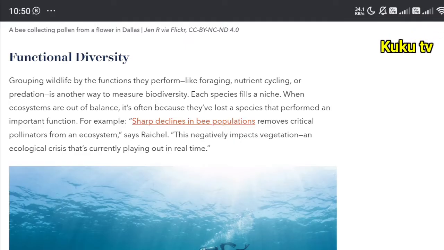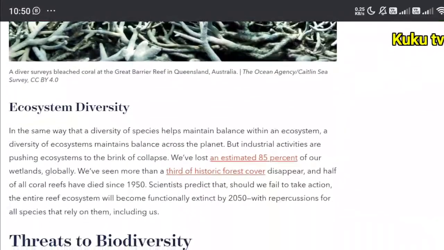A sharp decline in bee population removes the critical pollinator from an ecosystem. This negatively impacts vegetation, an ecological crisis that is currently playing out in real time.